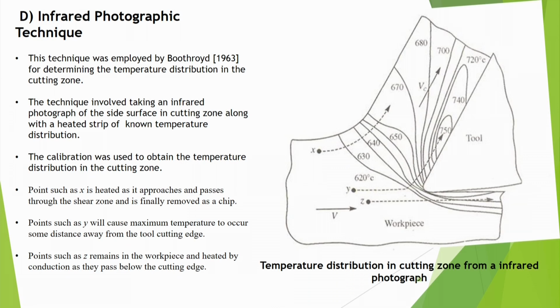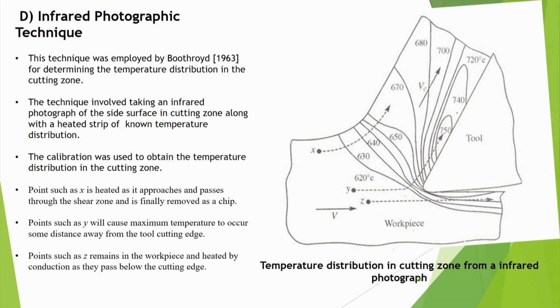We take a photograph of the whole thing. So depending on the temperature, the intensity of the photograph will change. So in the infrared photograph, intensity will be dependent on the temperature. Suppose this point X is heated as it approaches and passes through the shear zone and finally is removed as chip. And points such as Y will have maximum temperature. So here you will have maximum temperature.